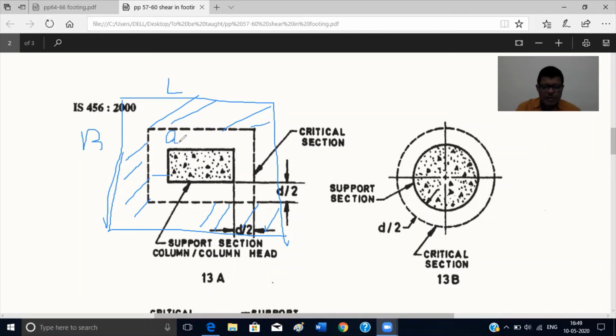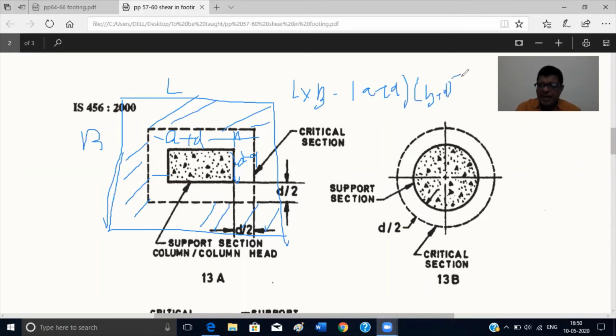So this distance will be a plus d, okay, from here to here it will be a plus d, and from here to here it will be b plus d, okay. So what is the area that will contribute the shear force? L into B minus (a plus d) into (b plus d), okay, (a plus d) into (b plus d).